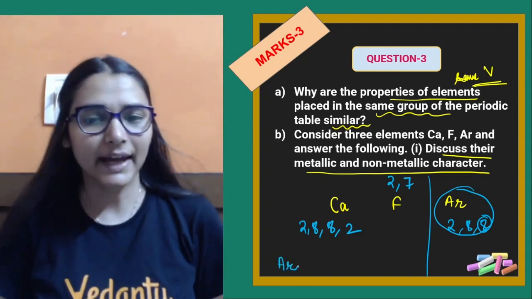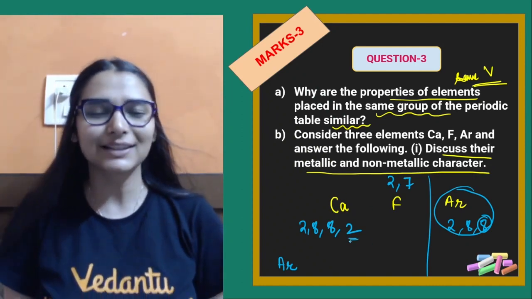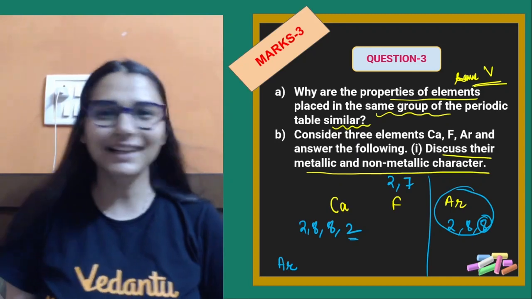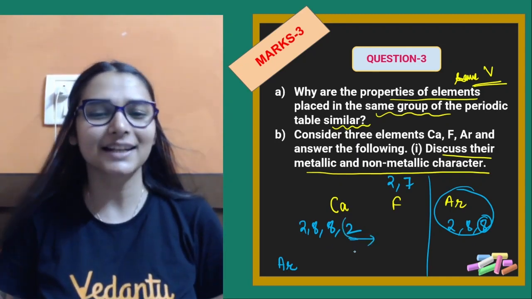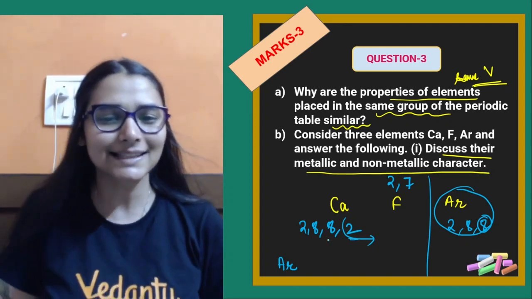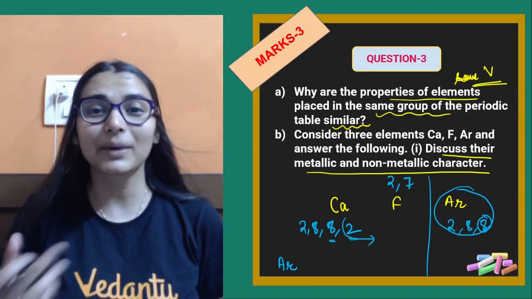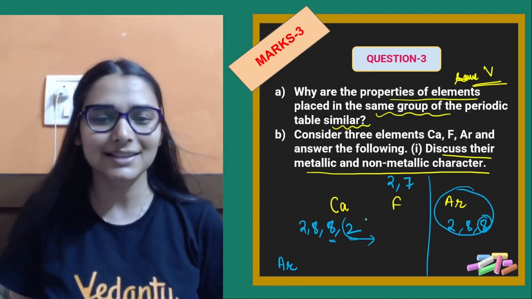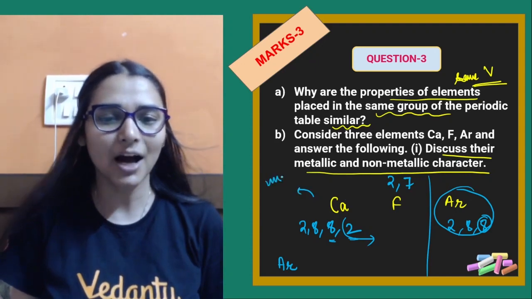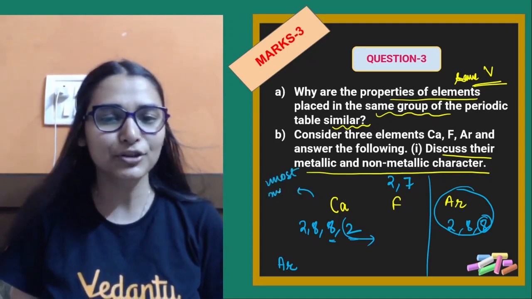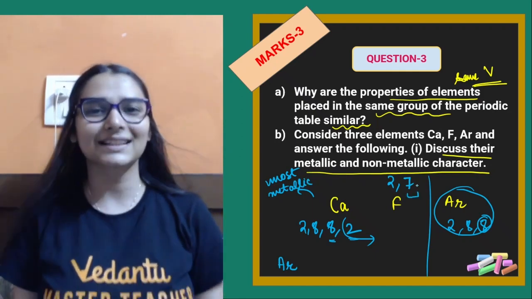Okay. The next thing, if we talk about calcium, calcium got 2 electrons in the valence shell. Easily it can lose these 2 electrons, है ना. आराम से. Calcium has tendency to lose the 2 electrons and get stabilized as an octet, be like argon. So calcium has a very high metallic character because it is willing to lose the 2 electrons. So कौन होगा metallic यहाँ पर? Calcium, most metallic.